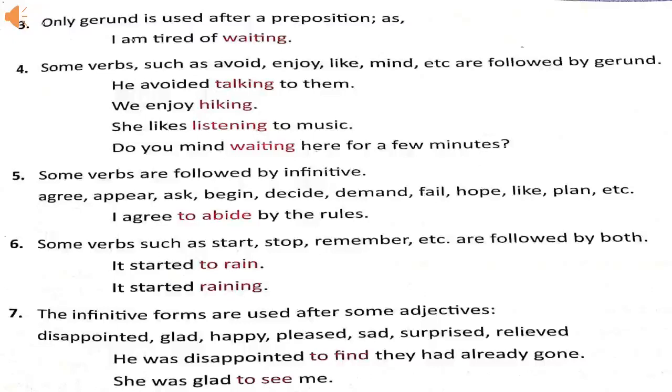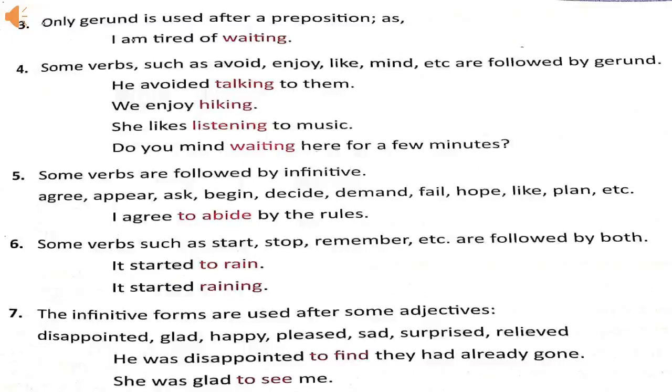There are some verbs which are always followed by infinitive, and these verbs are agree, appear, ask, begin, decide, demand, feel, hope, like, plan, etc. I agree to abide by the rules. Here the verb agree is followed by the infinitive to abide.